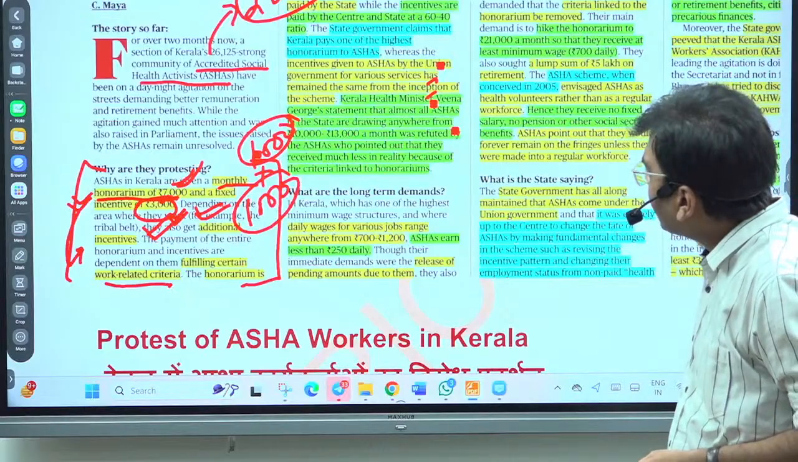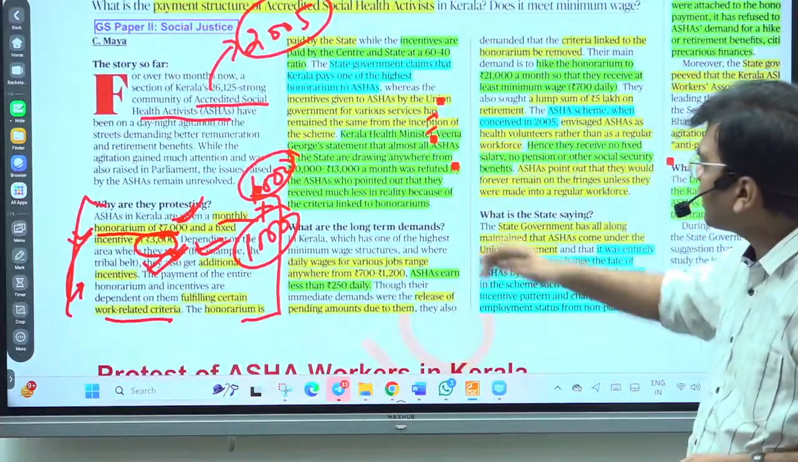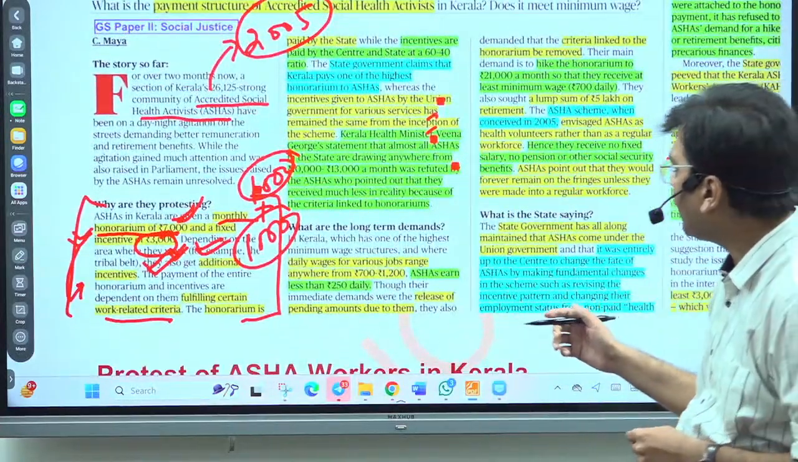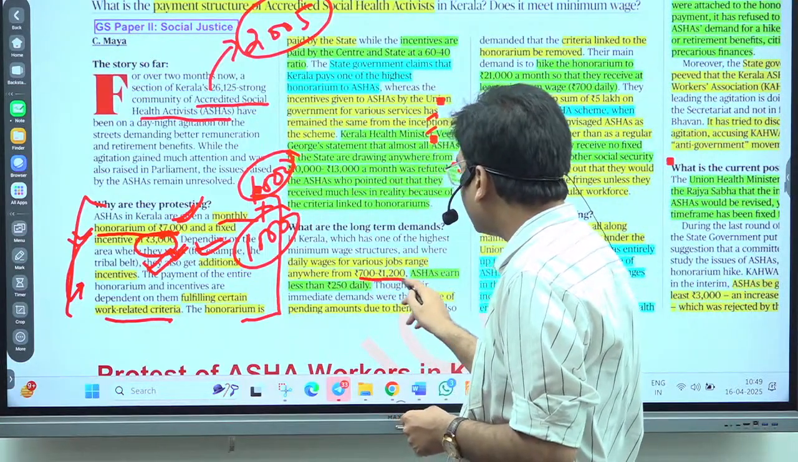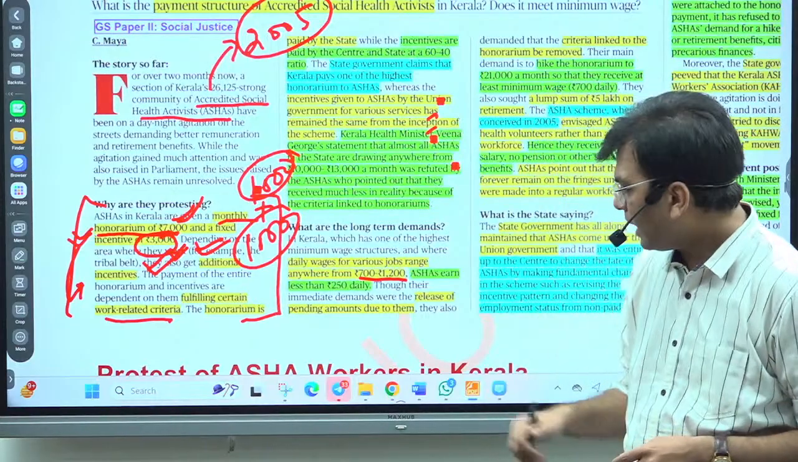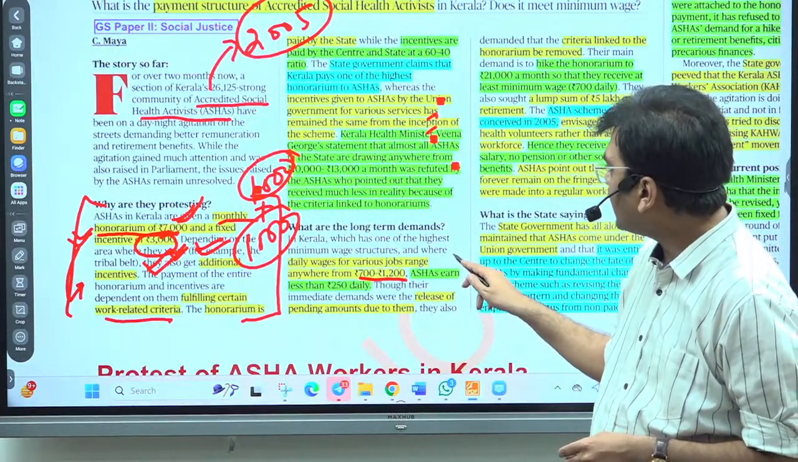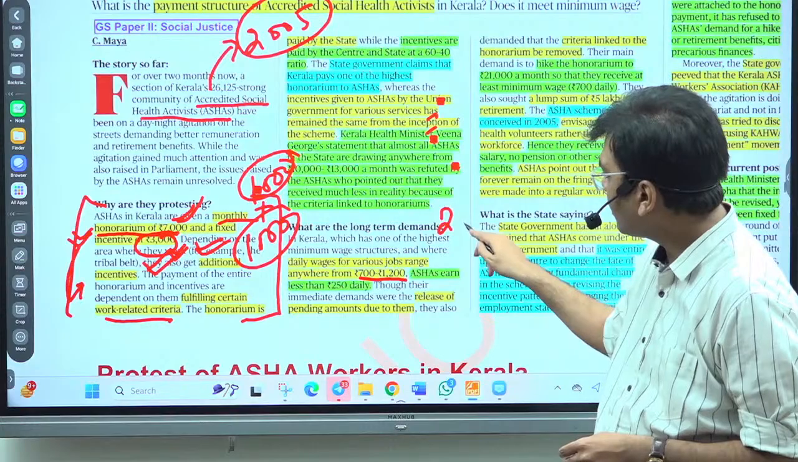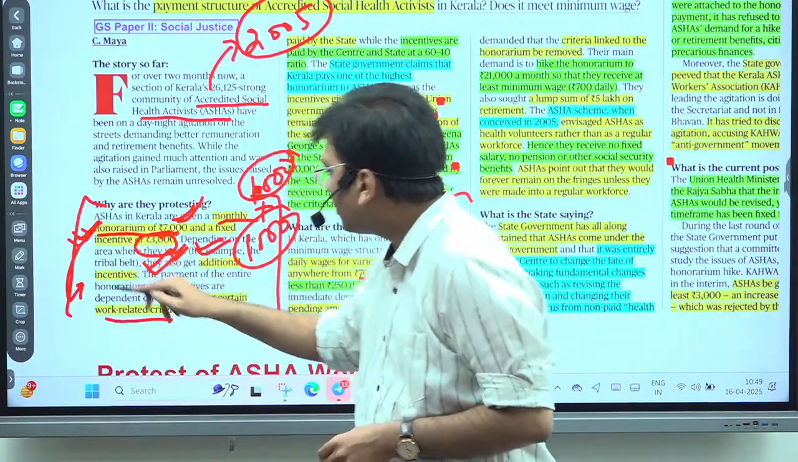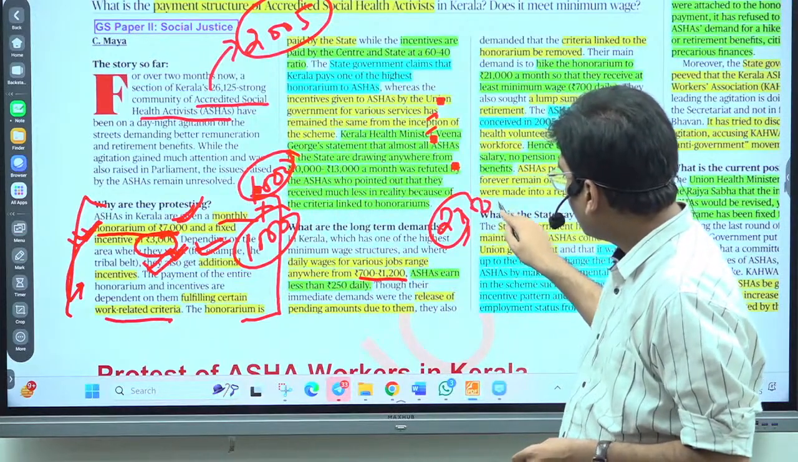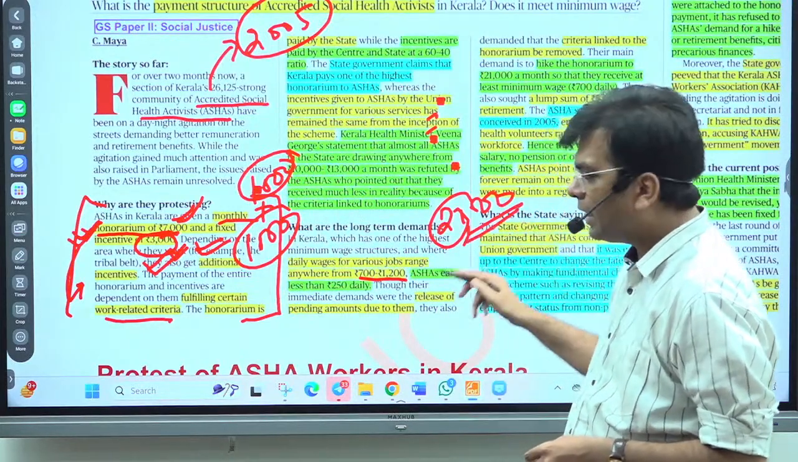The demand from the ASHA workers, particularly in Kerala, is that the minimum wage in Kerala is 700 to 1,200 per day, and they are asking that their salary, this monthly honorarium, should be increased to 21,000.